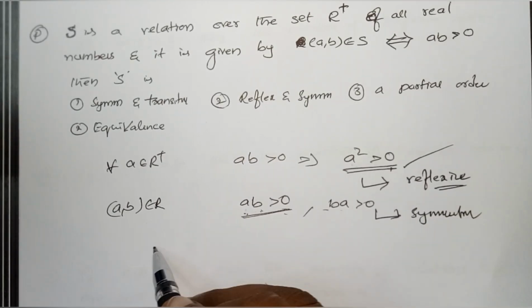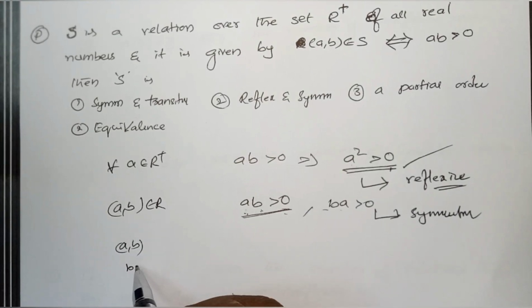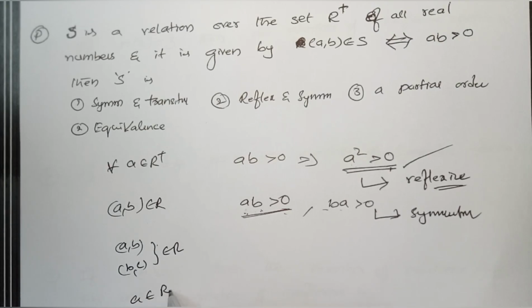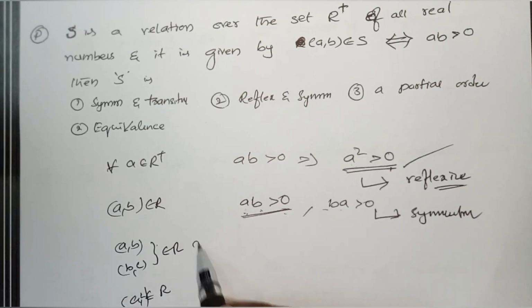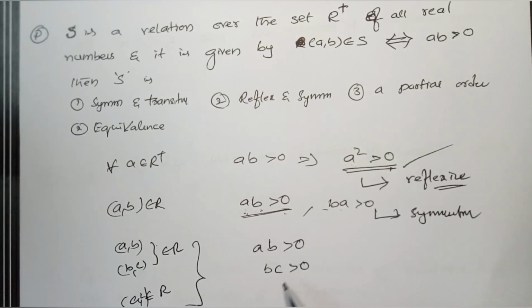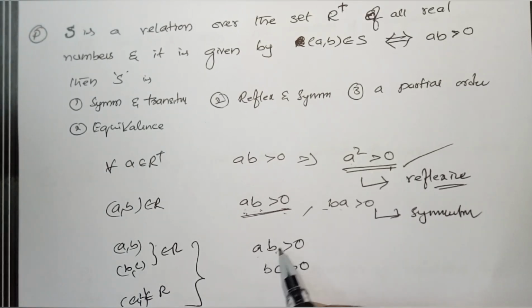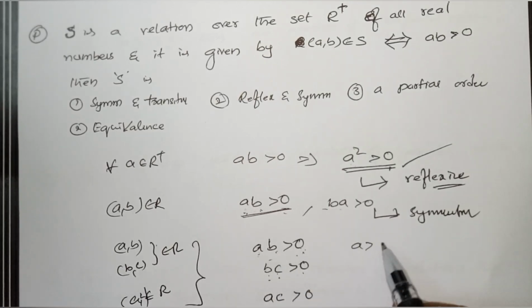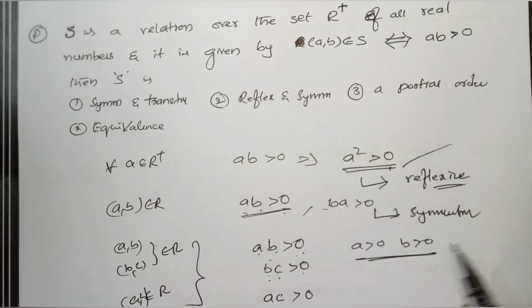Is it correct? Right. I consider (A, B) and (B, C) two relations belonging to R. Whether (A, C) belongs to R or not, we have to see. Isn't it? So, (A, B) belongs to R, AB is greater than 0. (B, C) belongs to R, BC greater than 0. If AB is greater than 0, A and B are positive. B and C are positive. Certainly, A positive, B positive, AB is greater than 0.